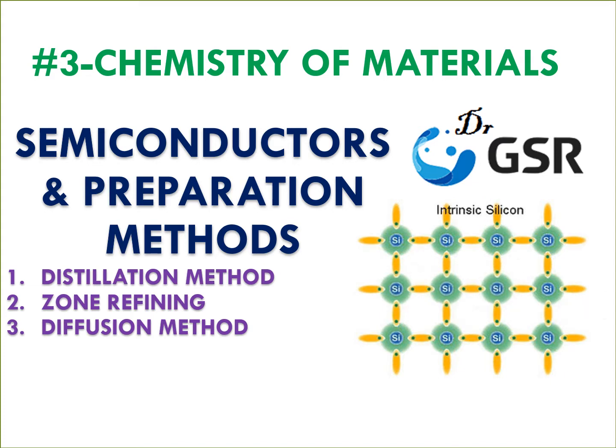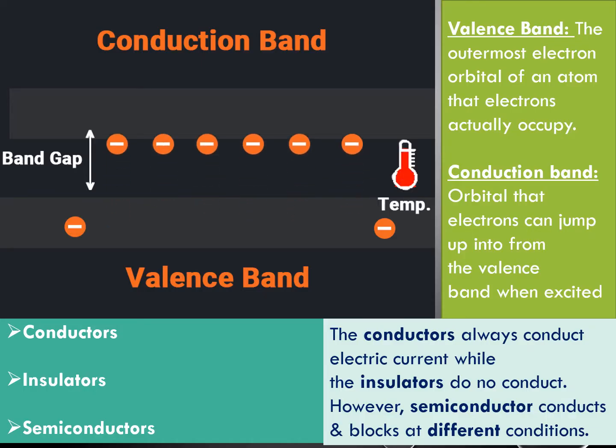Before going to semiconductors, we need some basic concepts, that is valency band and conduction band. So what is this valency band? We all know valency shell. Valency shell means the outermost orbital which is occupied by the electrons of an atom. In the case of metals, all the atoms are bonded with metallic bonds.